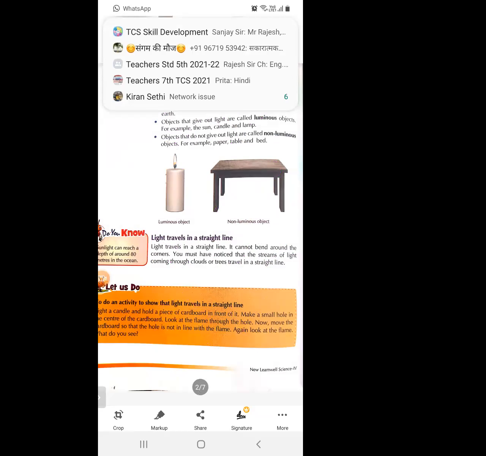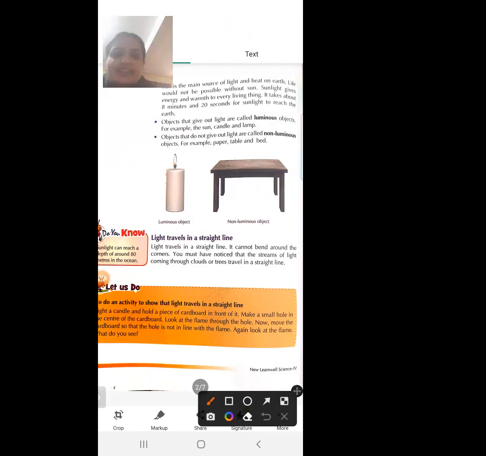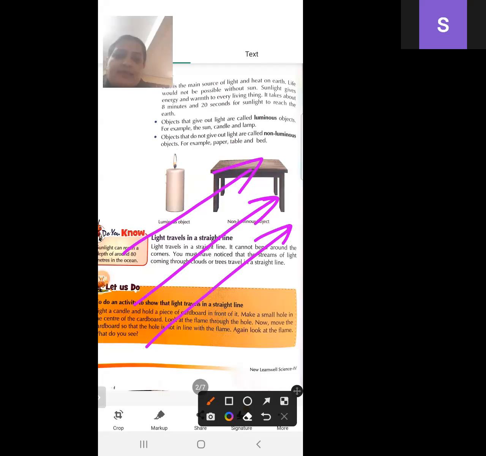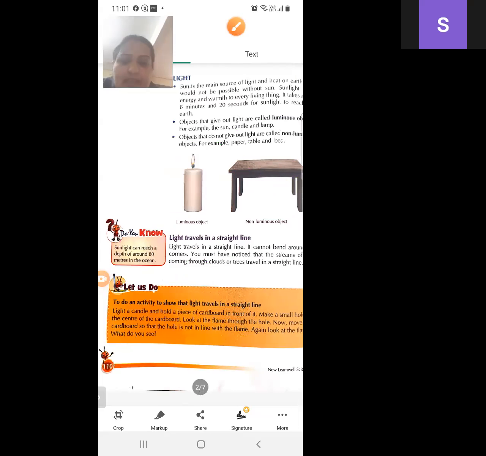Next, light always travels in a straight line. It cannot bend around corners. So we will prove this with the help of an activity.